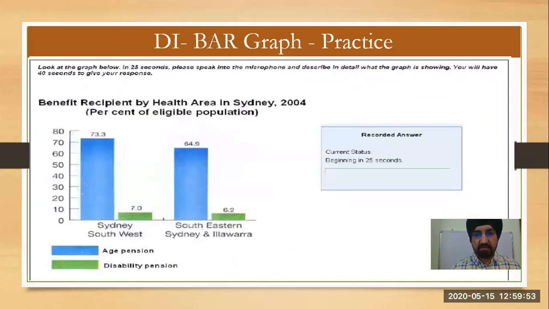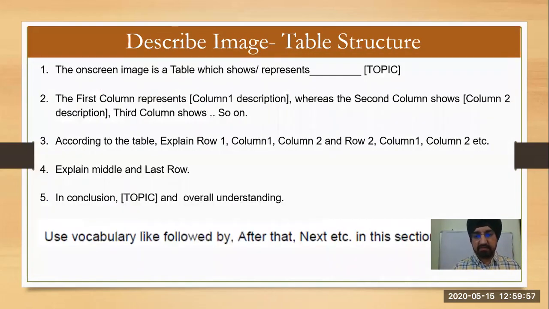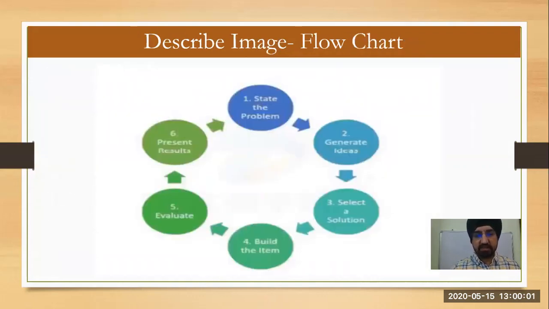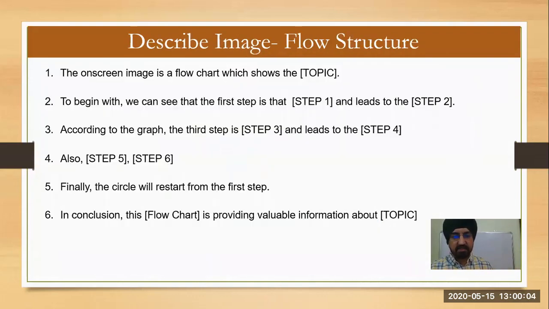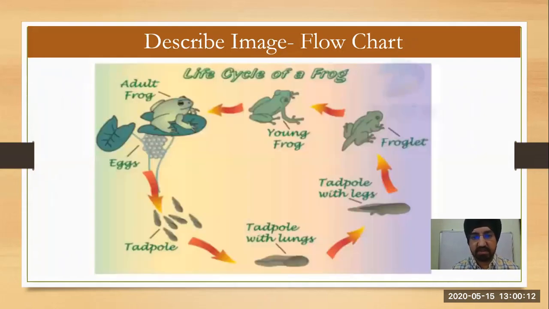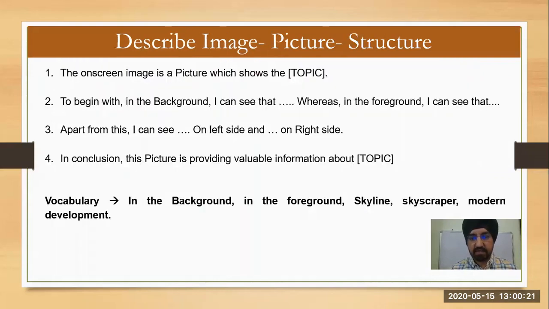Similarly, bar graph practice, then image table structure practice, and flow chart, like what the process is, what the first step is, what the second step is. Again, there is a structure in place. We'll do enough practice for all these task types so that you can speak clearly on exam day. Right? So this is the life cycle of a frog, how to speak. You can get an image like this, a picture. Okay, so structure and vocabulary for this.